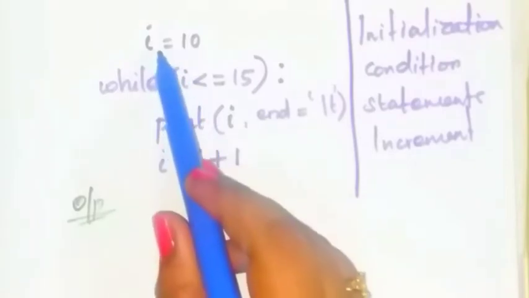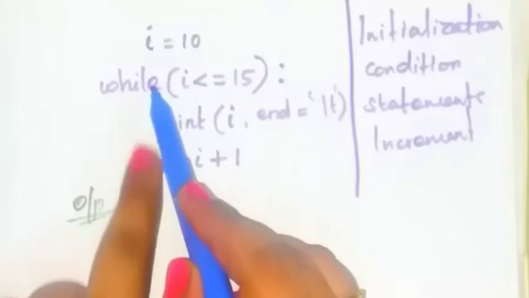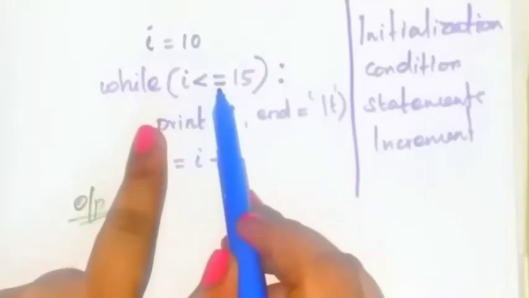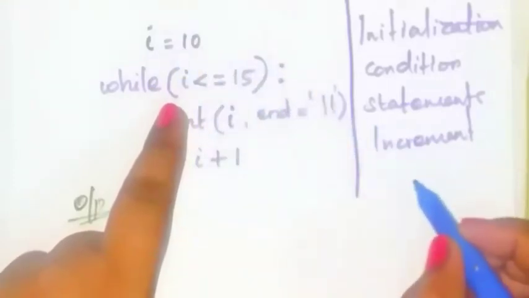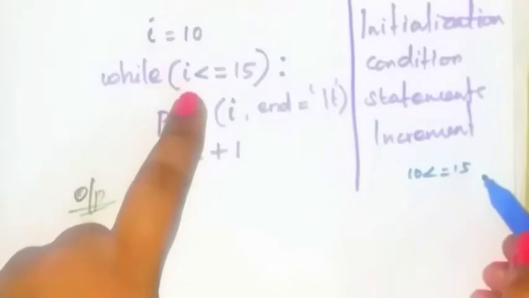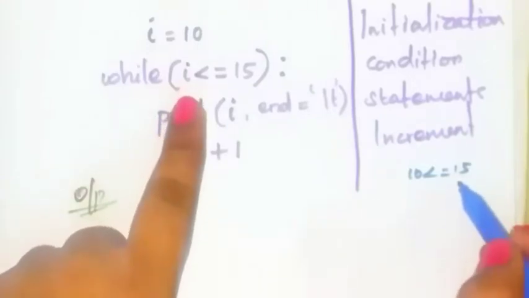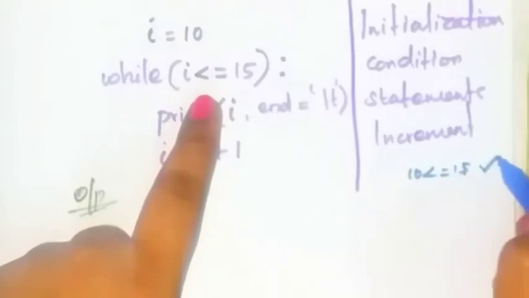First the initial value is what? 10. Next check the condition. I is less than or equal to 15. What is the value of I? 10. So 10 is less than or equal to 15. Check this condition. This condition is true or not? 10 is less than 15. So this condition is true.